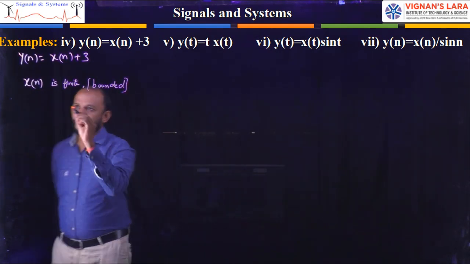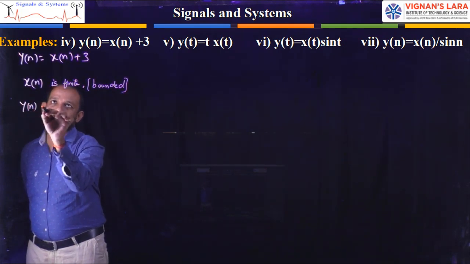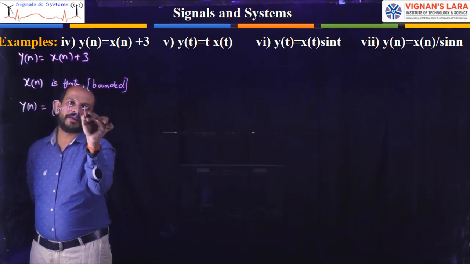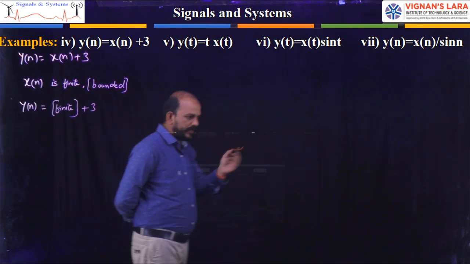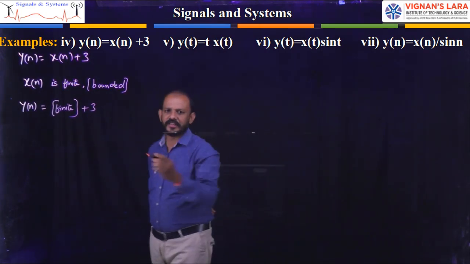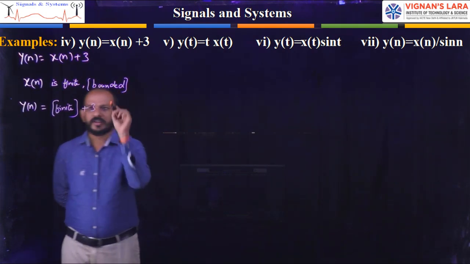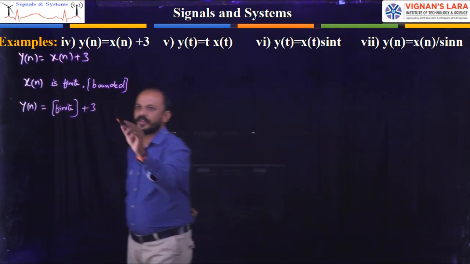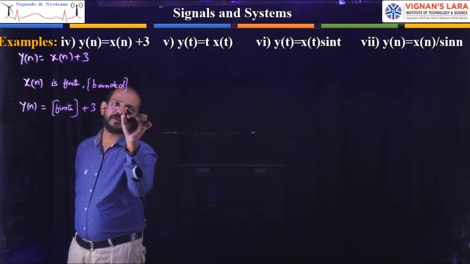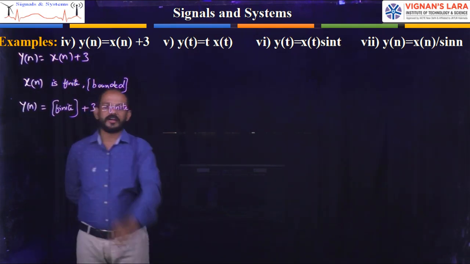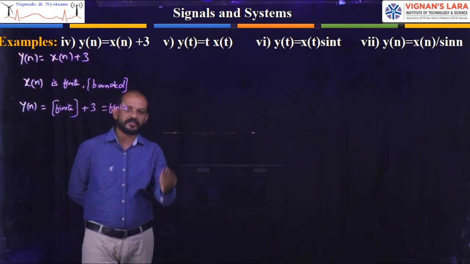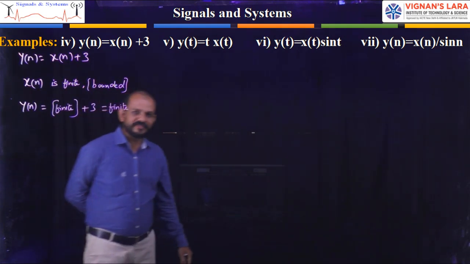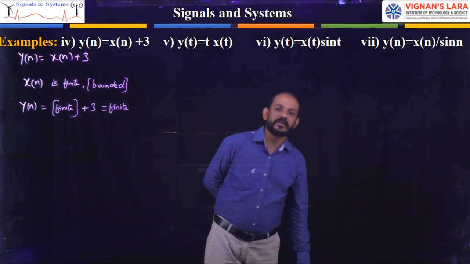Now, how can you get y of n? y of n will be equal to x of n, a finite value, plus 3. You can take any finite value, either 5, 10, 20, 30, 100, 500, whatever it may be. If you add 3 to that finite value, the answer will also be finite. Simple. Take 100: 100 plus 3 is 103. 10,000 plus 3 is 10,003. Any finite value plus 3, the answer will also be finite.